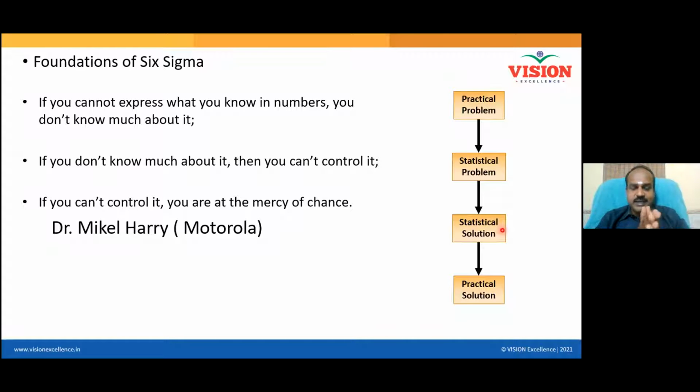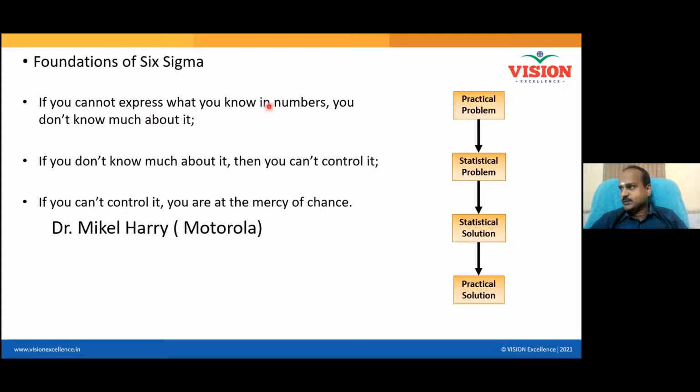Statistical solution is converting a wider process into a narrower process. Converting a wider process into a narrower process is nothing but reducing variation. When I convert a wider process into a narrower process, all my products will be accepted by my customer. All my products will have great quality. So this approach is called the Six Sigma approach. This is the foundation of Six Sigma.